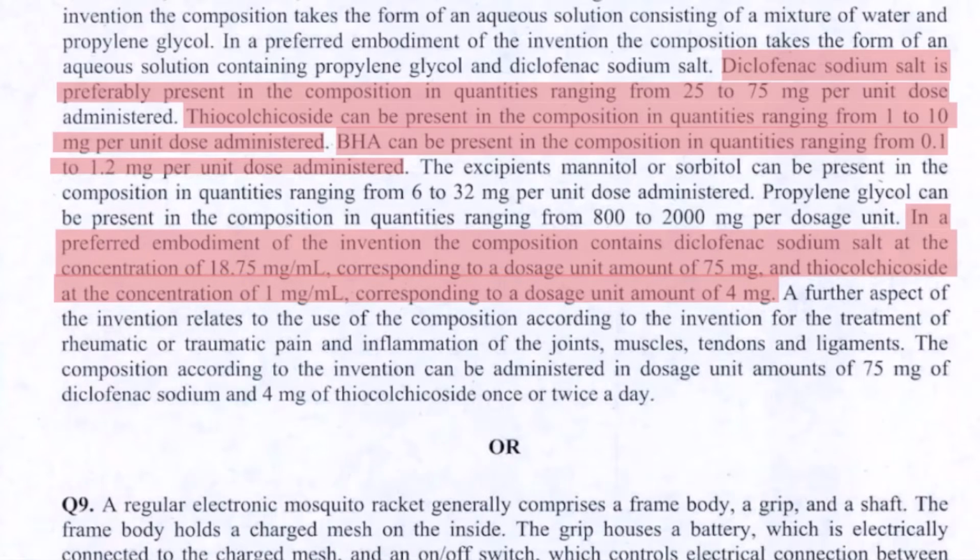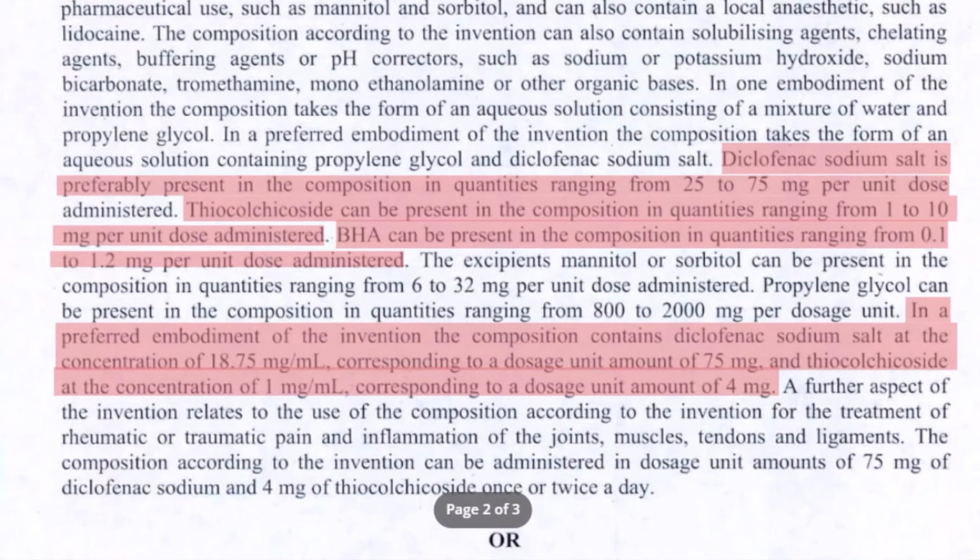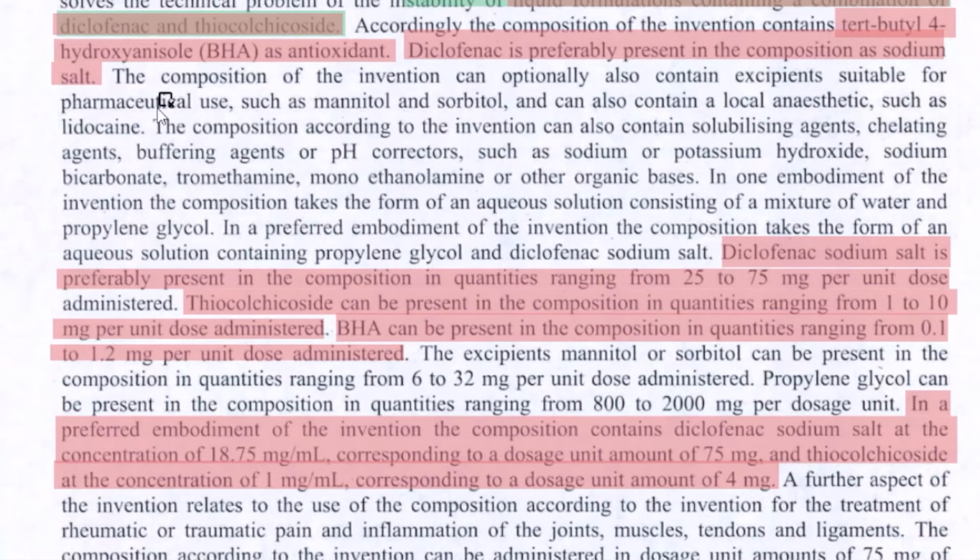As you look for more dependent claims, have you observed information from this particular paragraph, which says that the composition according to the invention can also contain a solubilizing agent, a chelating agent, buffering agent, or pH correctors? This also could be part of your dependent claims.